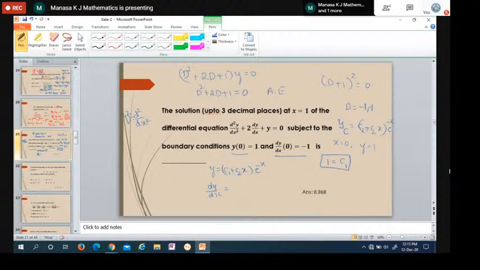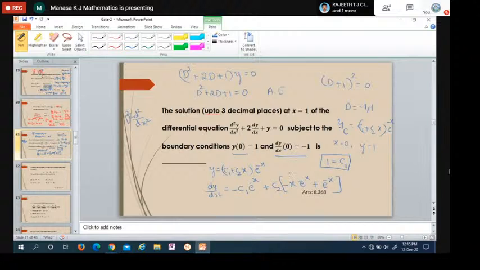You can use the product rule, or you multiply by e power minus x and then differentiate. However you want, you can do it. If I multiply them and then differentiate, c1 remains the same. Differentiation of e power minus x is minus e power minus x. Plus, multiply these two and differentiate, it is the product rule: first function into differentiation of e power minus x, which is minus e power minus x, plus second function into differentiation of x, which is 1. Now you substitute the given condition.